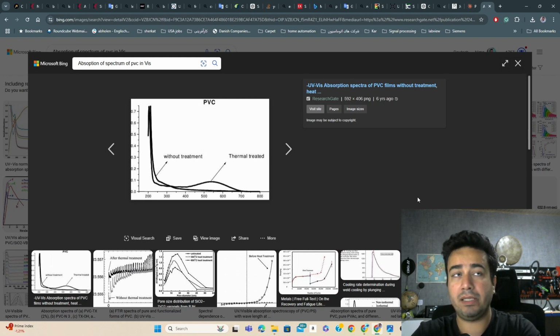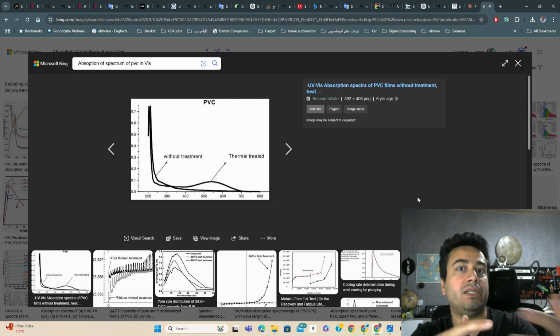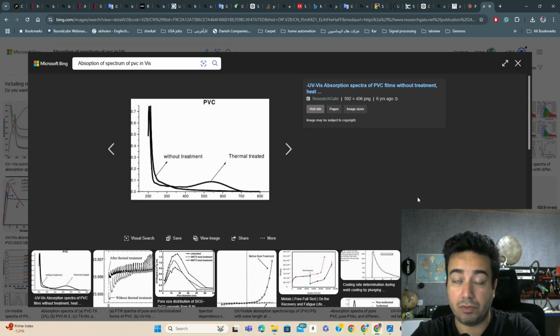So you can basically provide some information, raw data, and they can guess what type of material that is. This is amazing because there is some software available on the market where you give the raw data, and then you can get the type of the material.